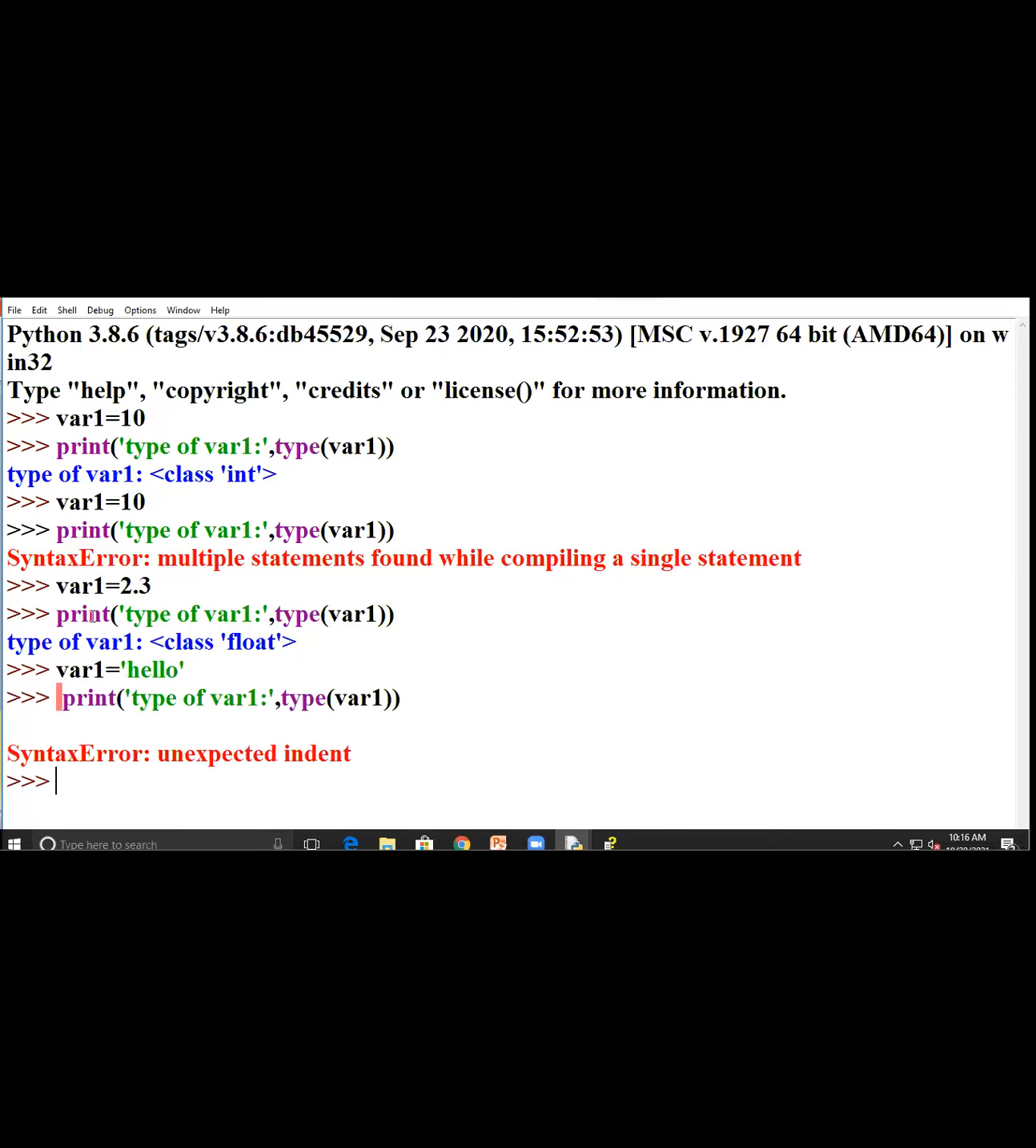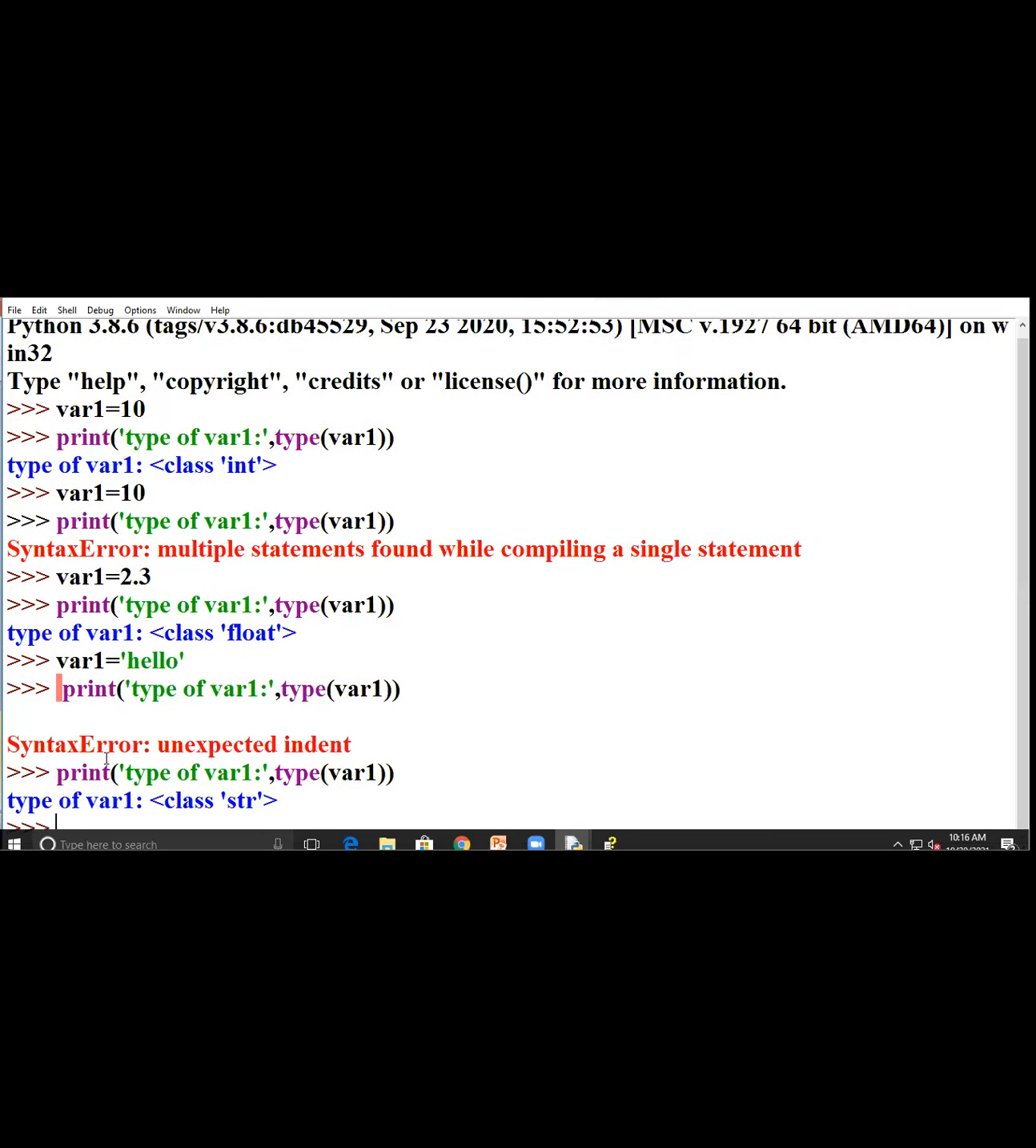Okay, if you give a space in front of this sign, it will give the error that is unexpected indentation. So we don't require any space in the shell prompt. It means this current window. Now you have to see here, it represents the data type as a string. Everyone understand?